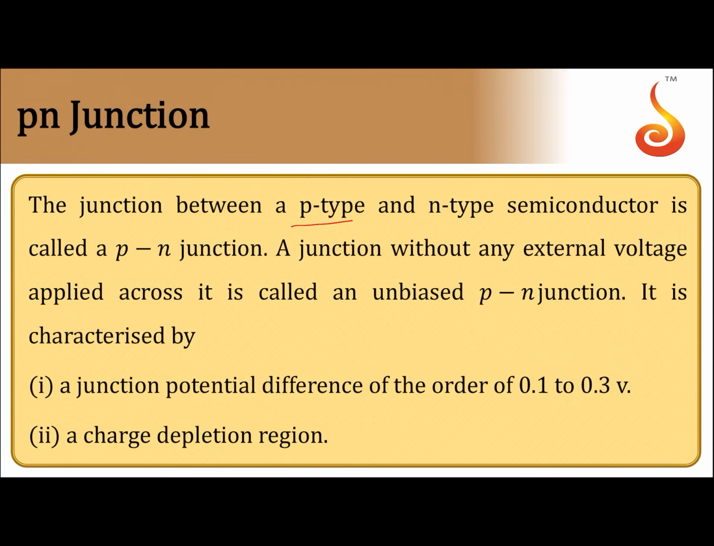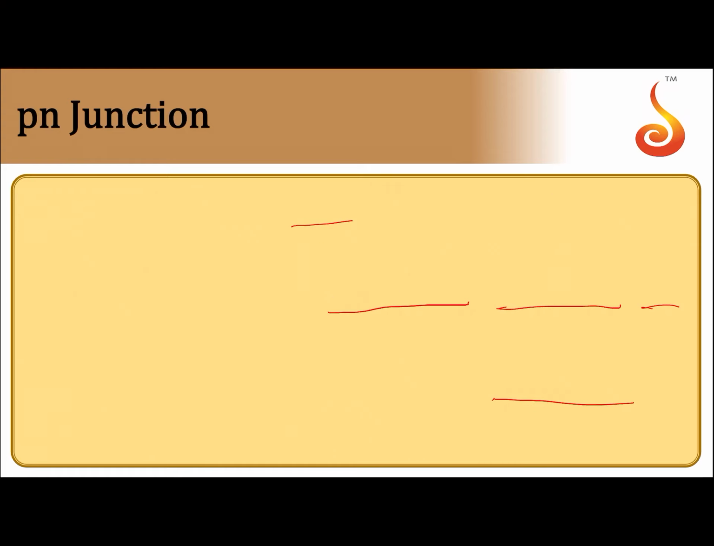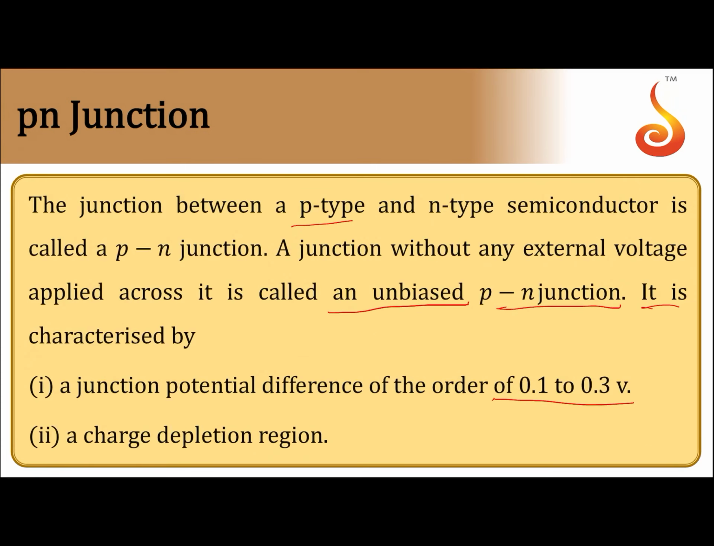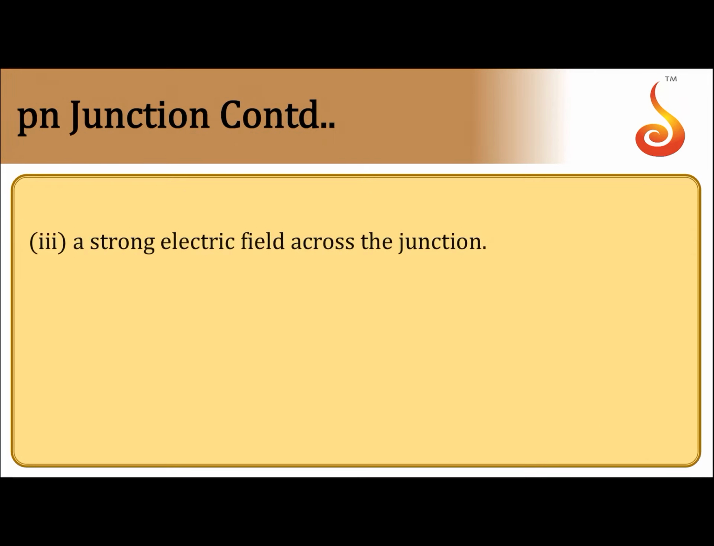The junction formed between p-type and n-type semiconductor is called a p-n junction. A junction without any external voltage applied across it is called an unbiased p-n junction. If no battery is connected to it, it is called an unbiased p-n junction. This kind of p-n junction is characterized by three things. One is the junction potential, of the order of 0.1 to 0.3 volt, developed at the charge depletion region. Then there is the charge depletion region as we have seen. Then a strong electric field across the junction, since there is a potential difference across the junction.